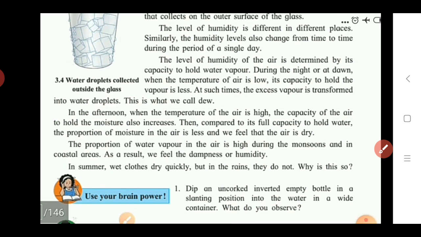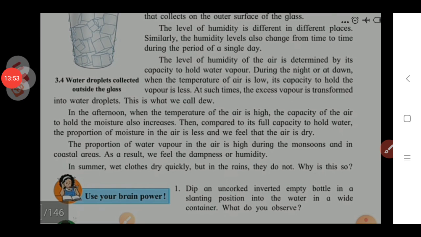Dip an uncorked inverted empty bottle in a slanting position into the water in a wide container. What do you observe? So for this, you think about it. If you didn't get the answer, I can explain in the next lecture, or I can also explain here why this happens or what happened in this activity.